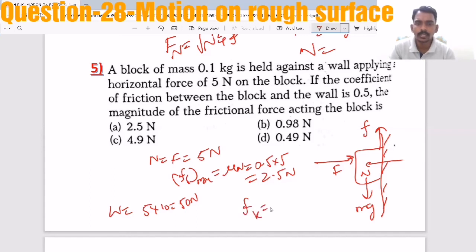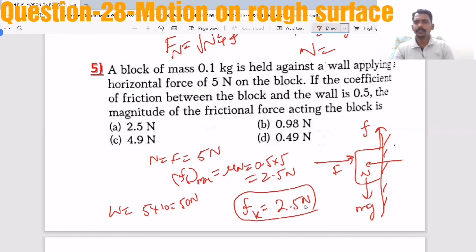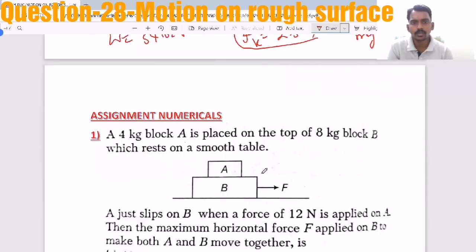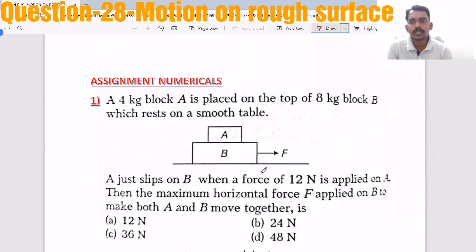How much? So the kinetic friction is equal to the limiting friction, because the mu value they have given is only one. There is no mu s, mu k separately. When they have not given mu s, mu k separately, whatever mu value they give, you can consider as mu s and mu k. So this is how they give simple questions based on the motion of a block on a rough horizontal or inclined surface. As usual, I have given questions based on the same in the assignment.